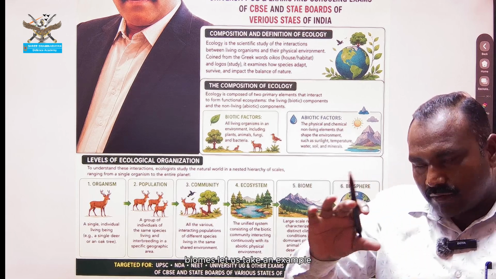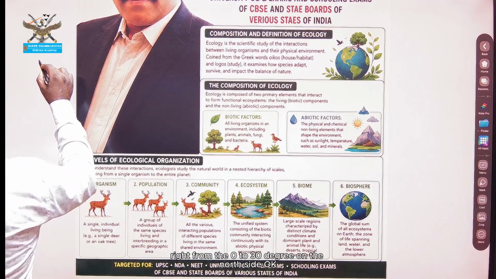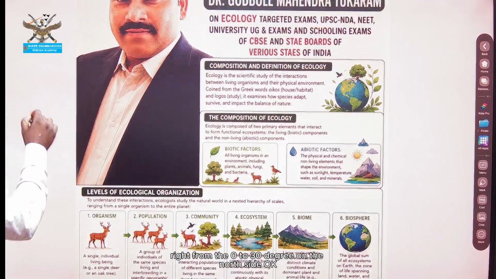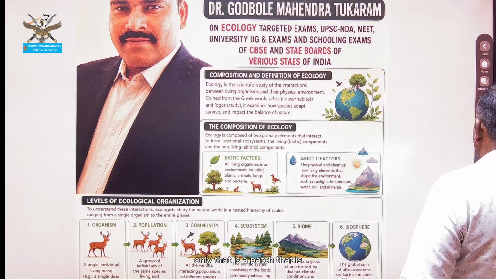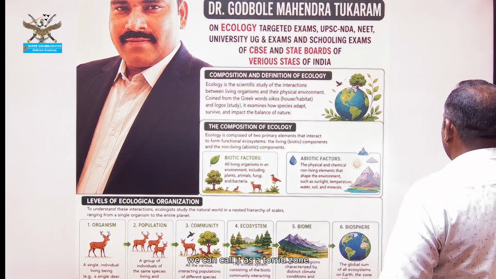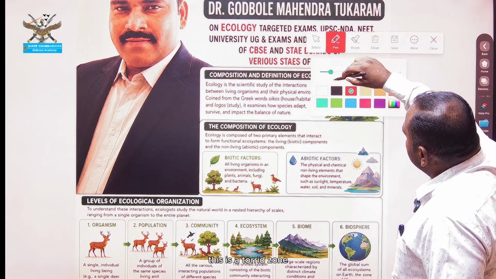Let us take an example: the area on the surface of the earth from 0 to 30 degrees on the north side. We can call it the torrid zone. This is a torrid zone, you can see here.